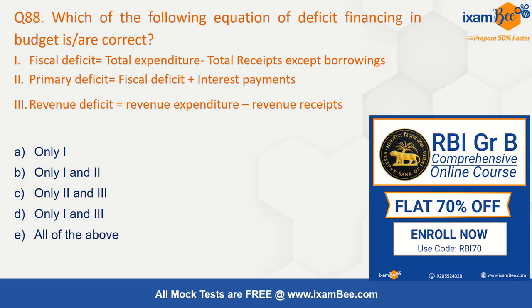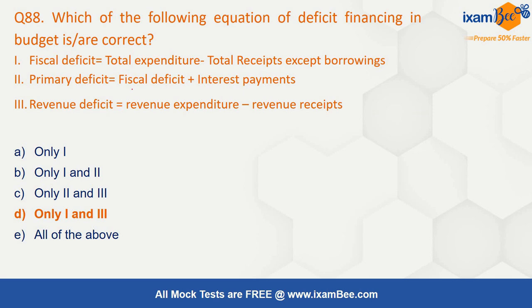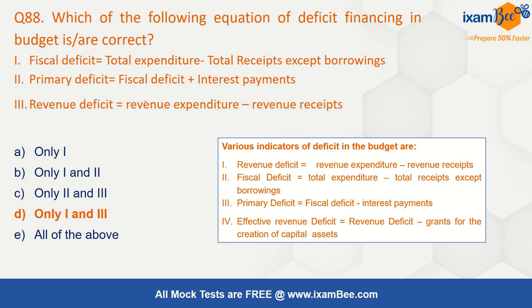Which of the following equations of deficit financing in the budget are correct? What is fiscal deficit? Three definitions are here. Total expenditure minus total receipts except borrowing. This is correct. Primary deficit and revenue deficit. Primary deficit is fiscal deficit plus interest payment. No, this is not correct. Revenue deficit is revenue expenditure minus revenue receipt, which is also correct. The primary deficit is fiscal deficit minus interest payment, and effective revenue deficit is revenue deficit minus grants for the creation of capital assets. So remember these formulas well and also understand this.